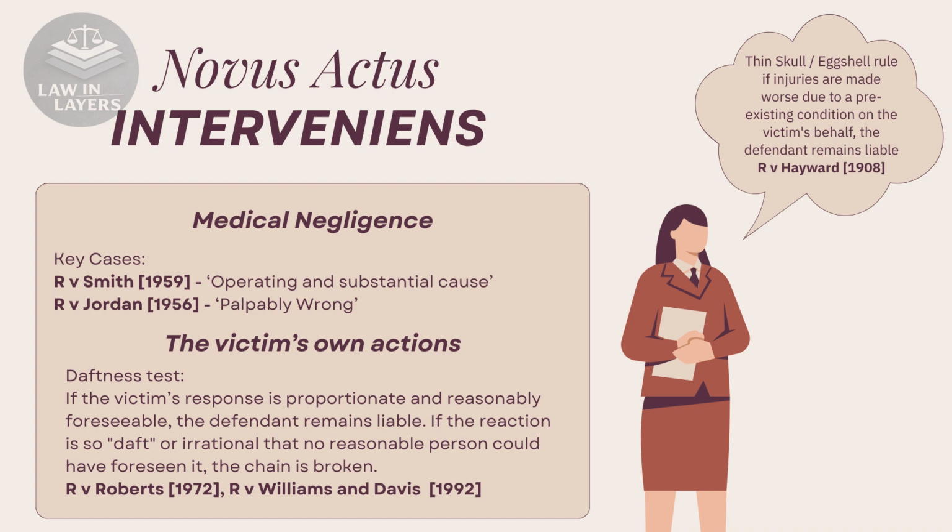The wife was found to have been suffering from an abnormality of the thyroid gland that neither of them was aware of, which meant that fright or shock could cause death if combined with physical exertion. The husband was charged with manslaughter. This rule even applies to religious beliefs, as seen in the case of Blaue, where the defendant was guilty of the victim's death even though she had refused a blood transfusion due to religious beliefs.